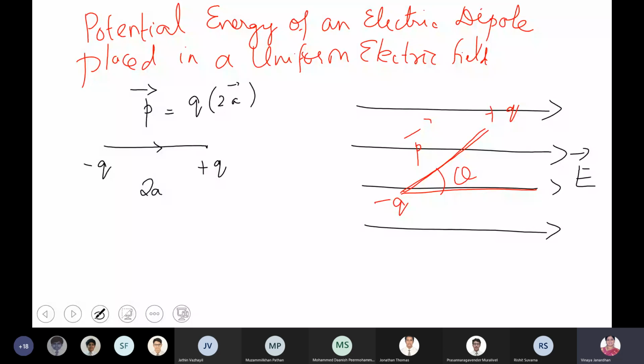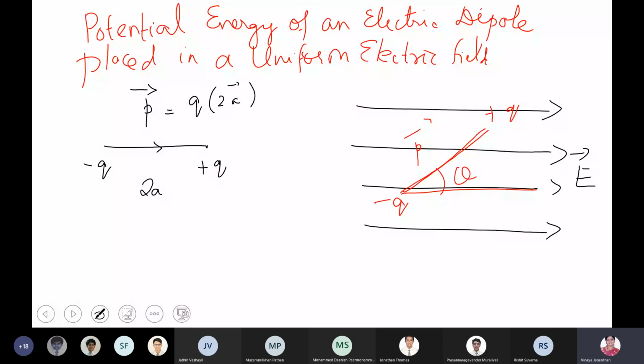So the dipole will tend to rotate. Now why is the dipole rotating? What exerts the torque on the dipole? The electric field is applying the force on the dipole.